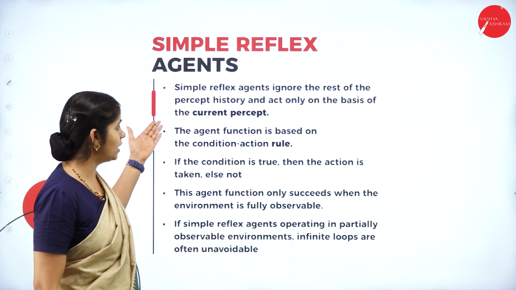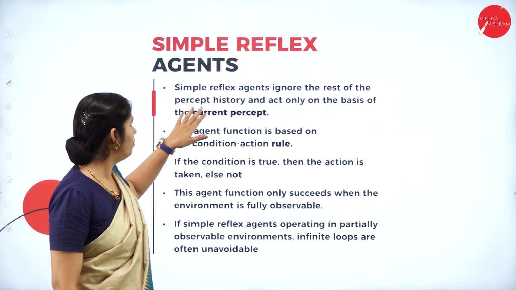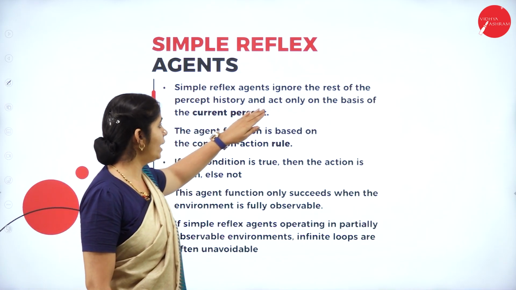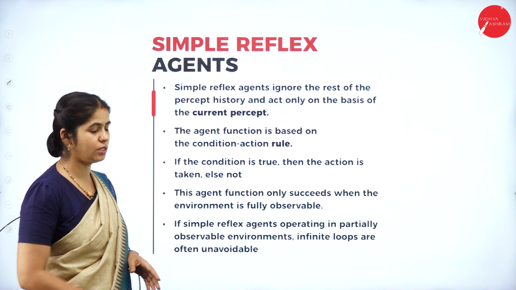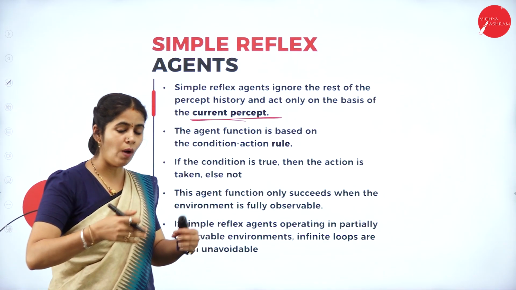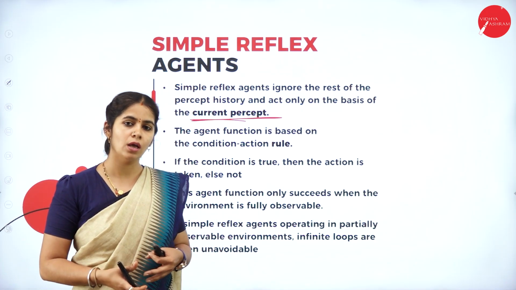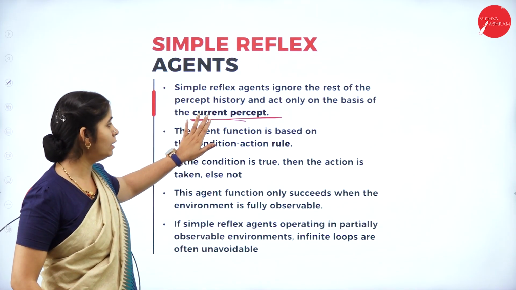What is a simple reflex agent? A simple reflex agent ignores the rest of the percept history. It does not act on the history, and it acts only on the basis of the current perception and percepts. How does it do that? What is happening right now? Live in the moment, as you say. So it acts in the moment. That is called the current perception.